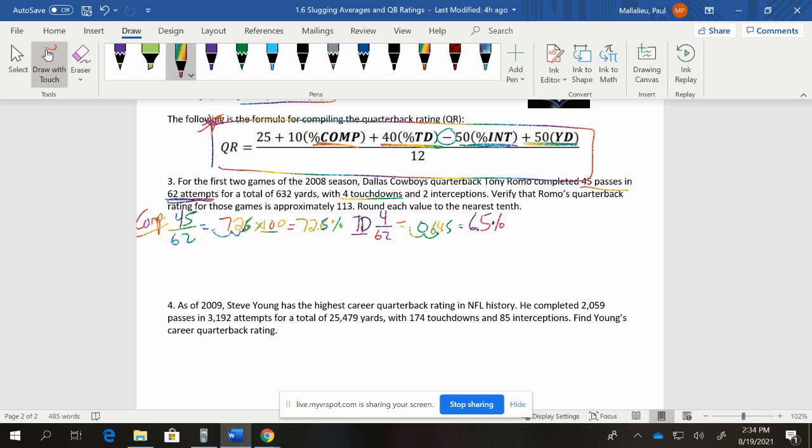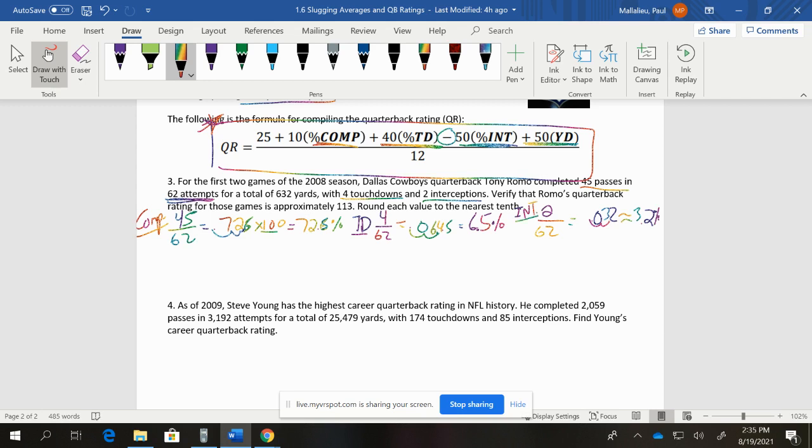All right, let's see what else we need. The interception ratio. He did throw 2 interceptions. That's not really what you want, but it is part of the game. So you got 2 out of 62. You want this number to be as low as possible, 0.032. So move that over. So we're talking 3.2% for our interceptions.